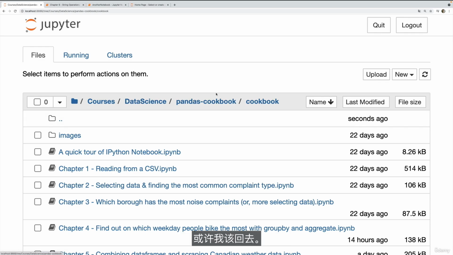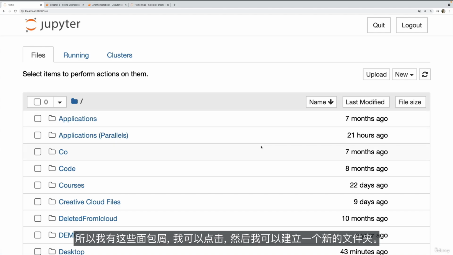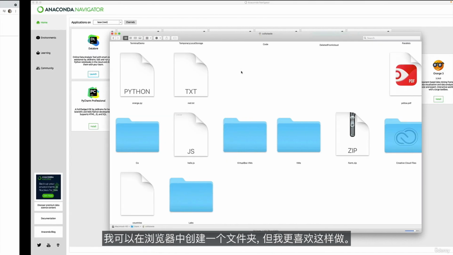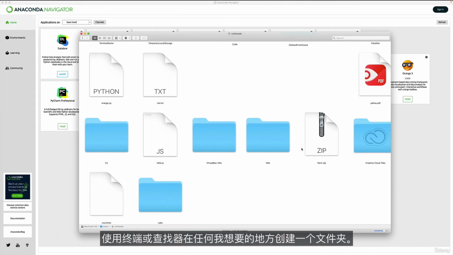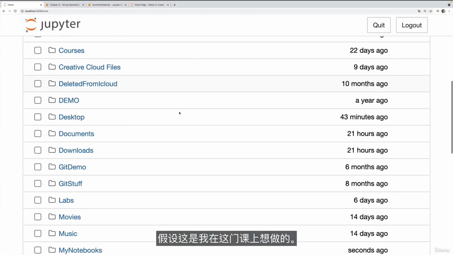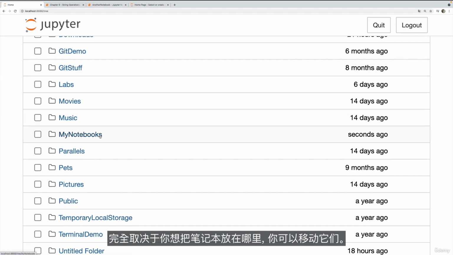Maybe I'll just go back. So I have these breadcrumbs I can click on, and then I could make a new folder. I can actually make a folder from within the browser, but I kind of just prefer to do it this way, make a folder wherever I want using the terminal or using Finder. So I'll just make one called My Notebooks. Let's pretend this is where I want to work inside of this course. Totally up to you where you want to put notebooks, and you can move them around. They're just files.